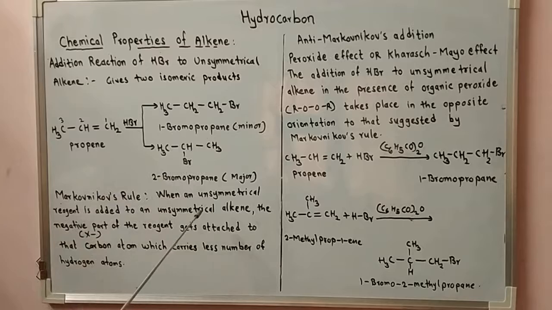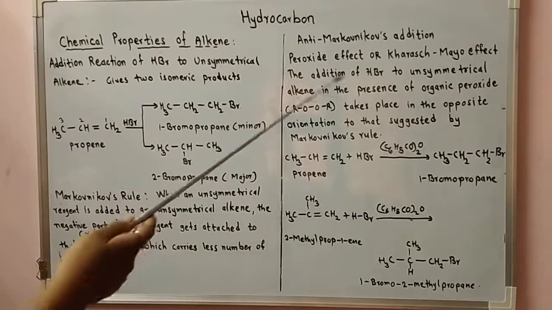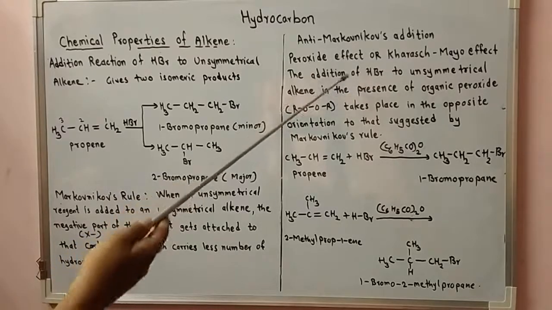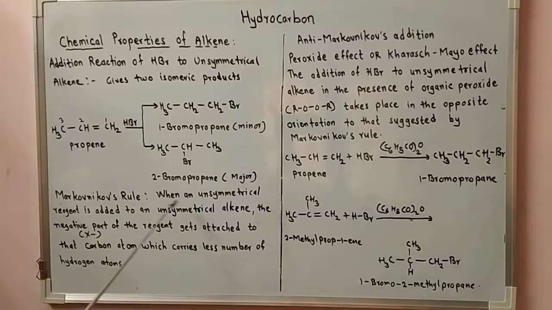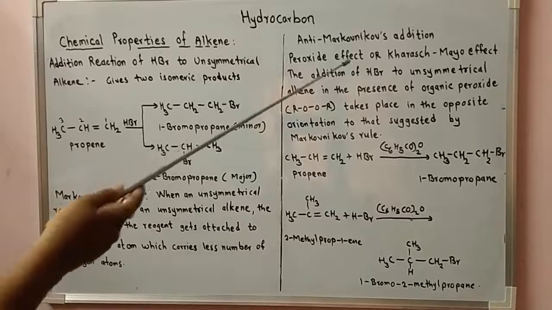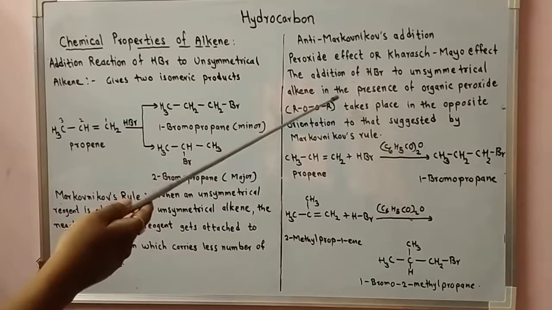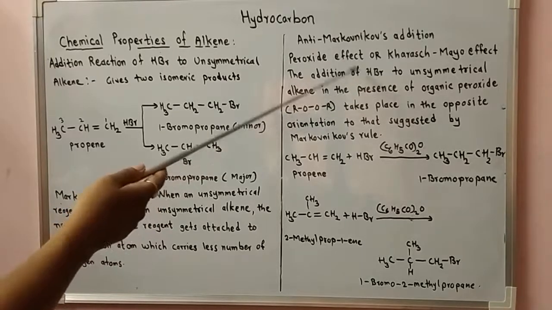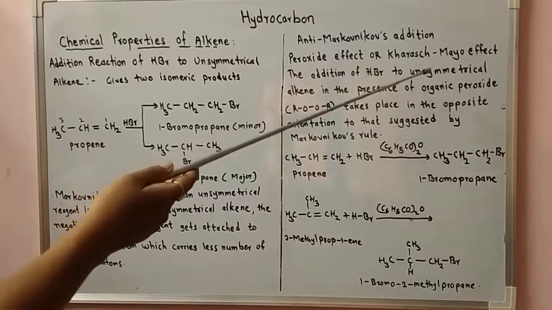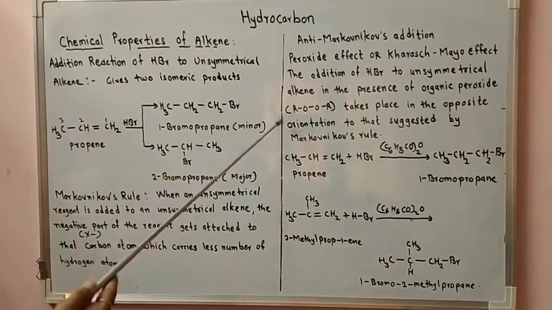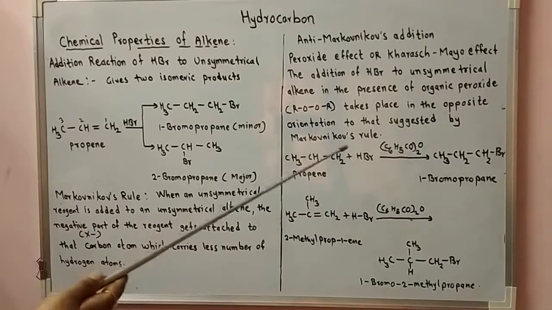What this statement suggests is that here also the reaction is between an unsymmetrical alkene and hydrogen bromide, but it is carried out in the presence of organic peroxide, the peroxide effect or Kharasch-Mayo effect, and the orientation is opposite to that suggested by Markovnikov's rule.